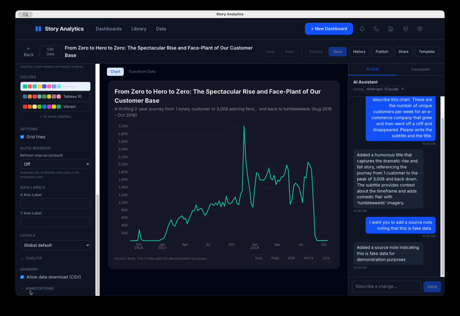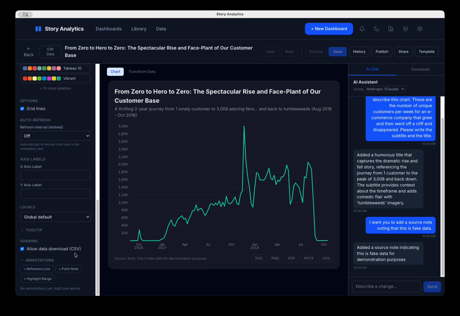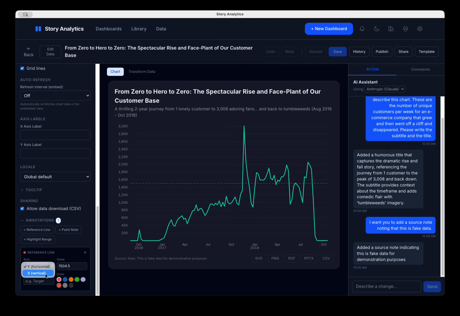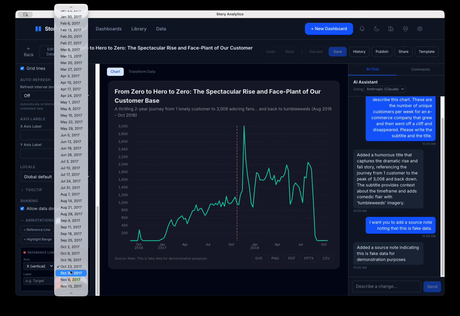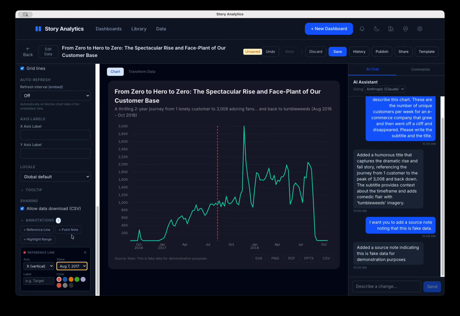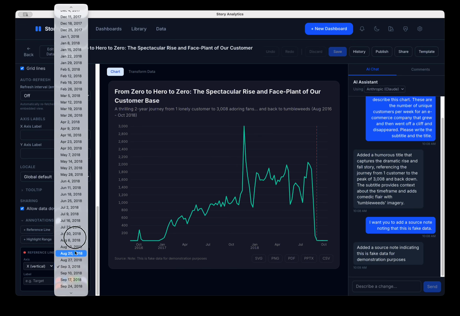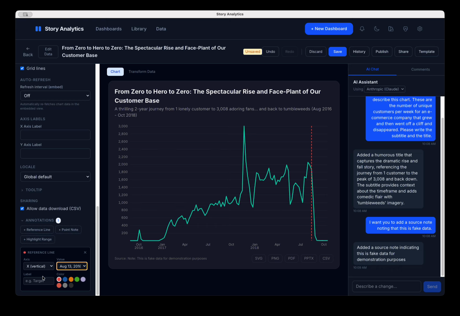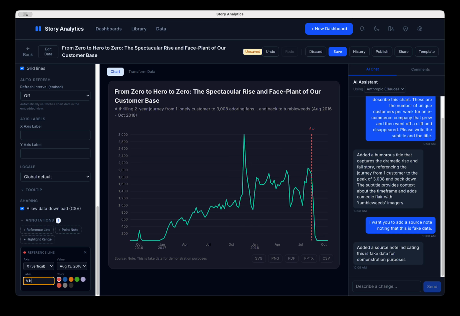And you can also do some annotations here, which is kind of cool. So suppose I wanted to put in a reference line. I'm going to make it say a vertical reference line right around, oh, I don't know, what is that, September or something like that? That's too far back. Let's see. Maybe over here somewhere. Maybe right around the 13th. And the label, of course, is a bad thing happens here. So yeah, we'll go ahead and save that guy, and then that's it, man.